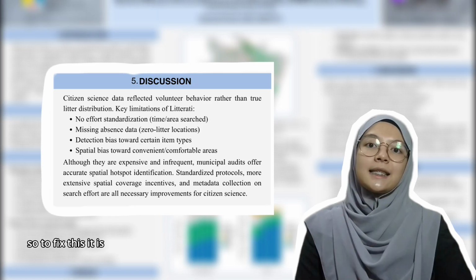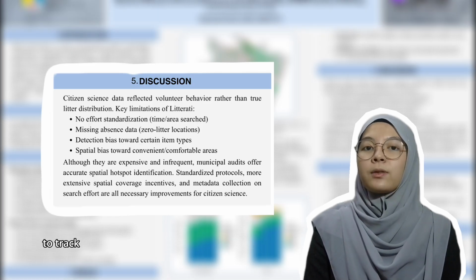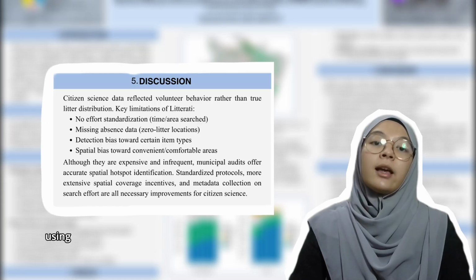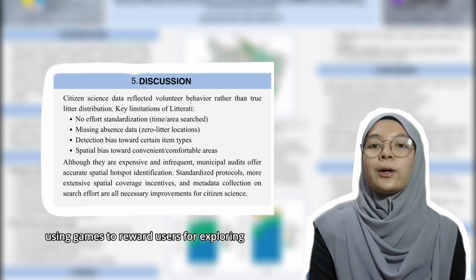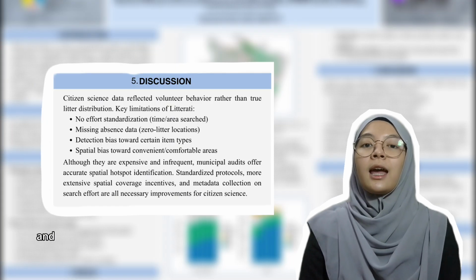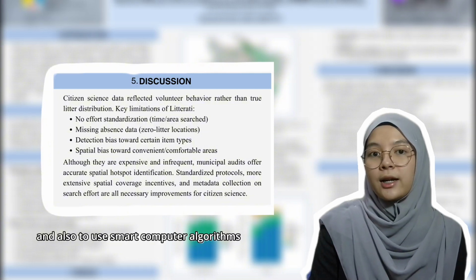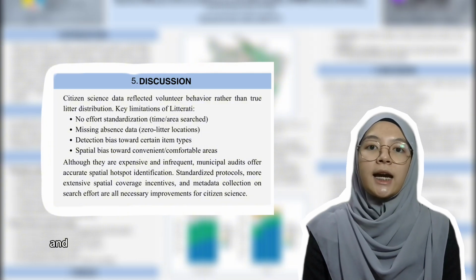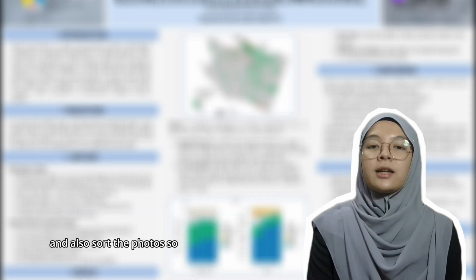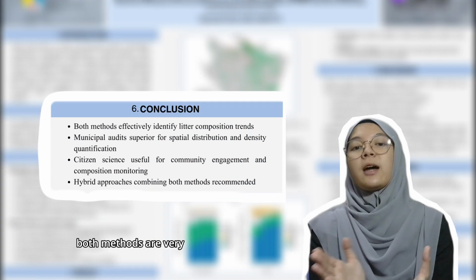To fix this, it is recommended to update the app to track walking distance in the background, using games to reward users for exploring untracked neighborhoods, and also to use smart computer algorithms to automatically check and sort the photos. So in conclusion, both methods are very useful.